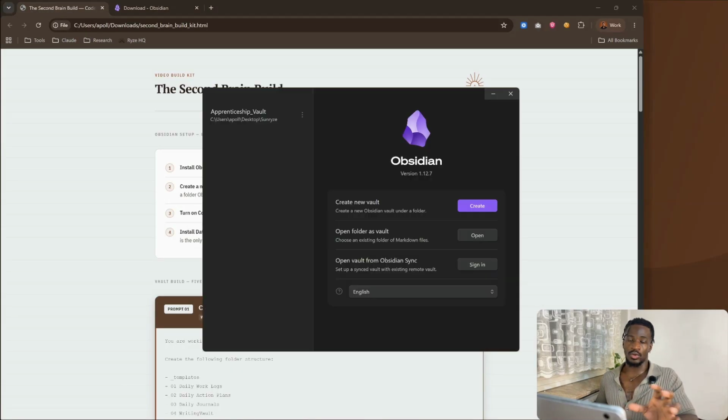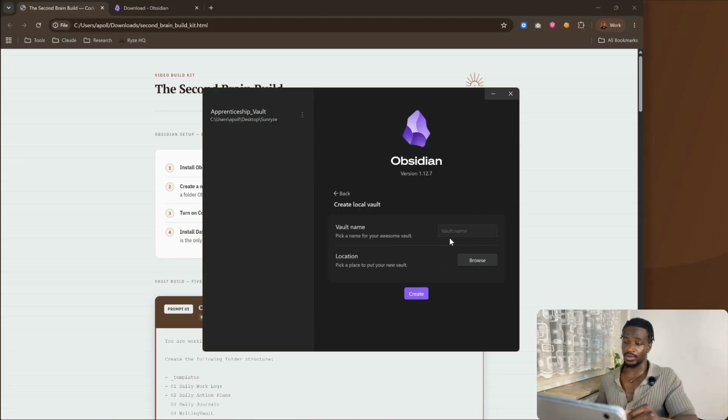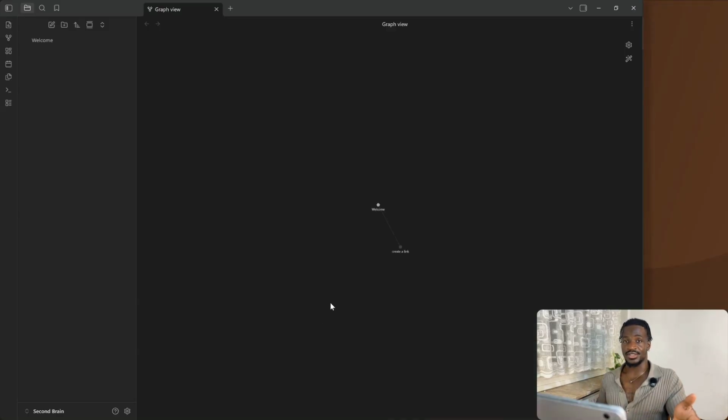Now, once you have Obsidian installed, you're going to just come in here and create a new vault. I'm going to just name mine Second Brain. My typing is way off today. And then you just want to find somewhere to store that. I'm going to keep mine on my desktop and create. Now, once it's created, you're going to see your new vault.